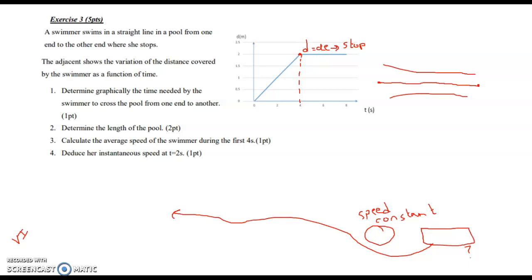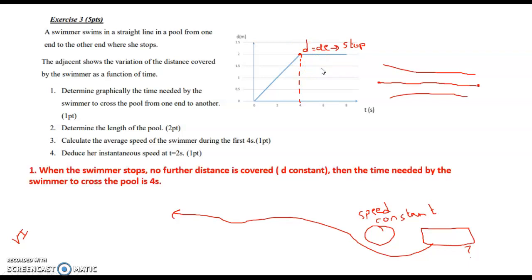The key for the answer here is that she stops at the other end. And when we are given d versus t, in which the distance reaches a point and that becomes constant, this means that no further distance is covered. That's why this means that the swimmer stopped at this instant, because she did not cover any further distance later on. So when the swimmer stops, no further distance is covered, d becomes constant, then the time needed by the swimmer to cross the pool is 4 seconds.